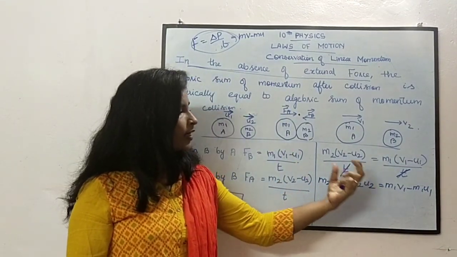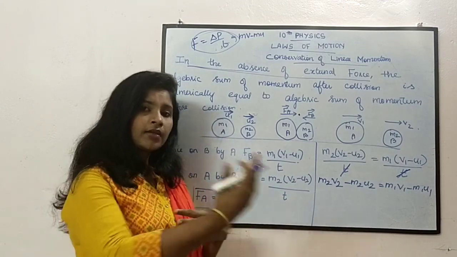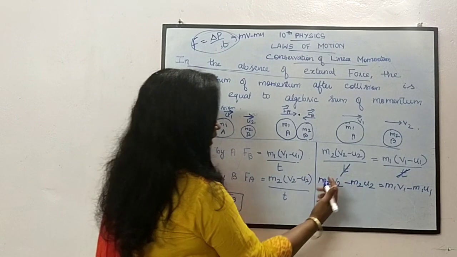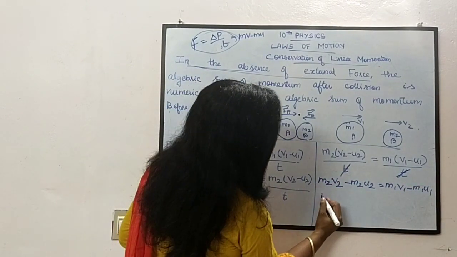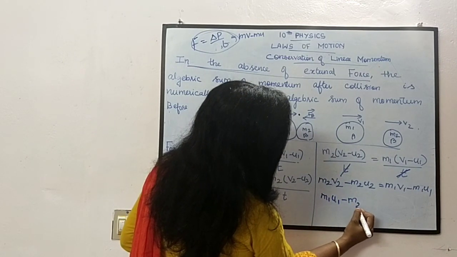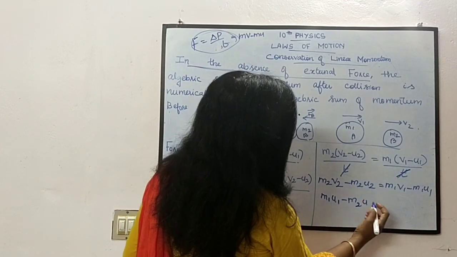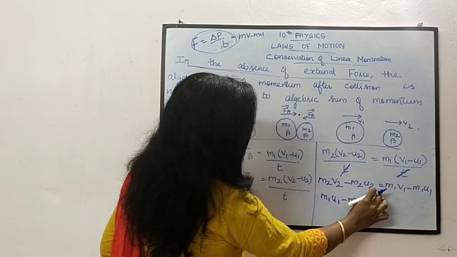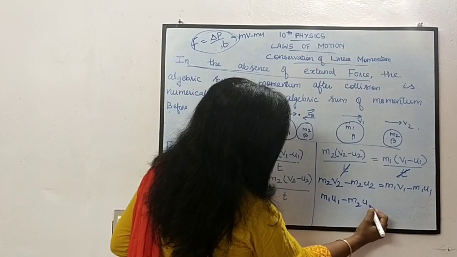Now bring the initial velocities to one side, u terms over one side, final velocities to the other side. When you bring this one over here, what you will get? m1u1, minus m2u2. Okay, we are taking this one to this side, so here it is minus m2u2. When this comes over here, minus m1u1.